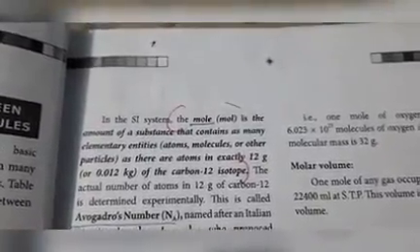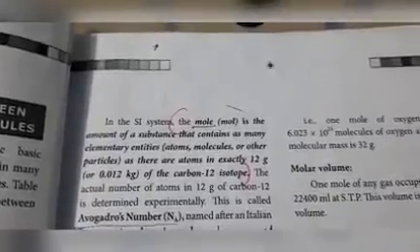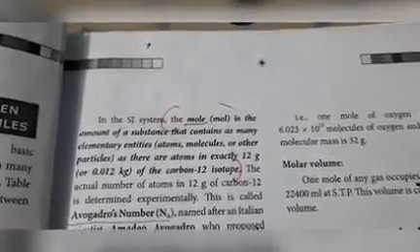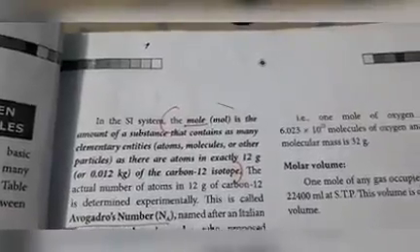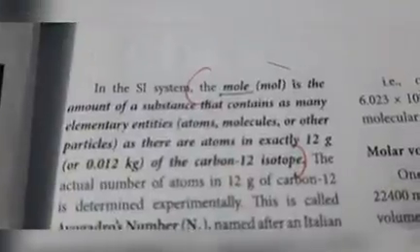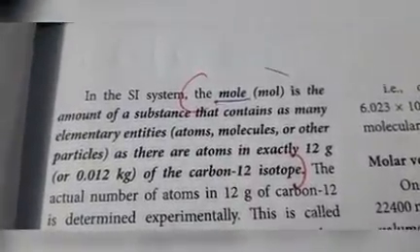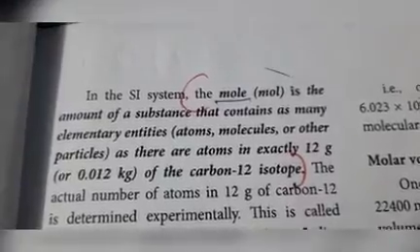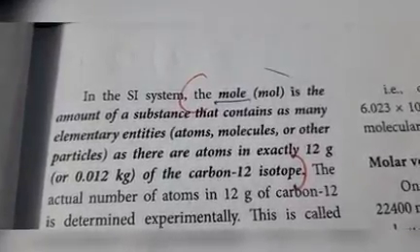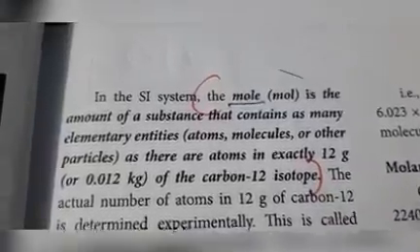Mole is the amount of substance that contains as many elementary entities as there are atoms in exactly 12 grams of carbon 12 isotope.